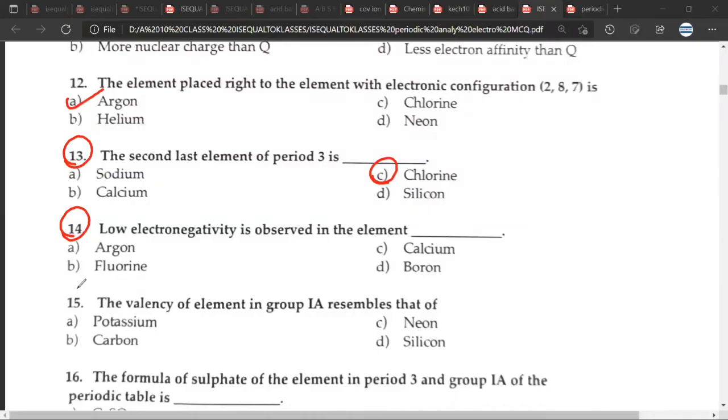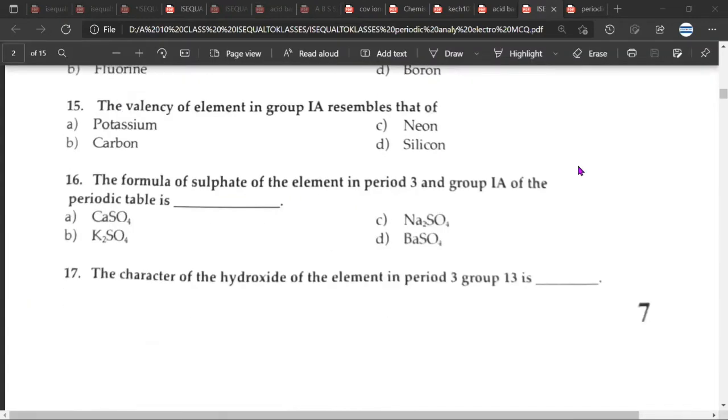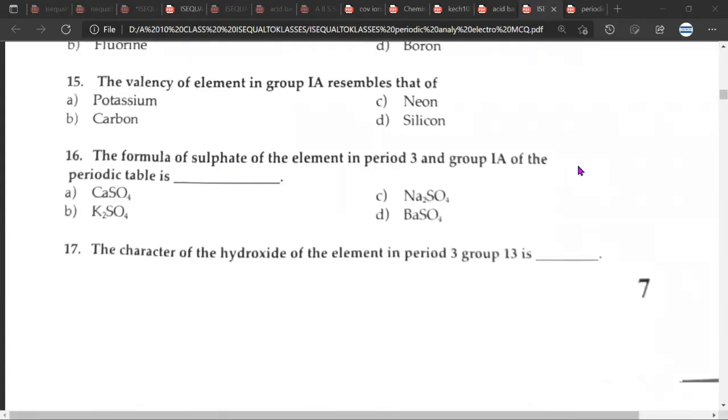Next question. The valency of an element in group 1A resembles that of potassium, A. Okay. The formula of sulfate of the element in period 3 of group 1A of the periodic table is C. Why? Because Na2 is like Na is present in period 3.